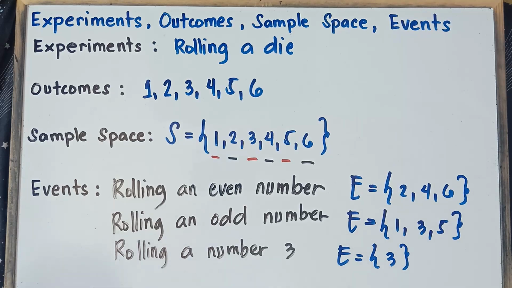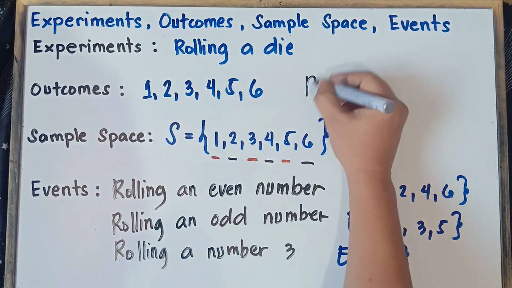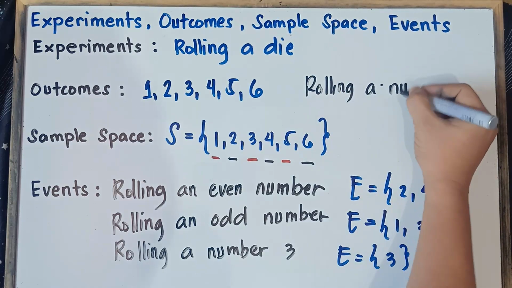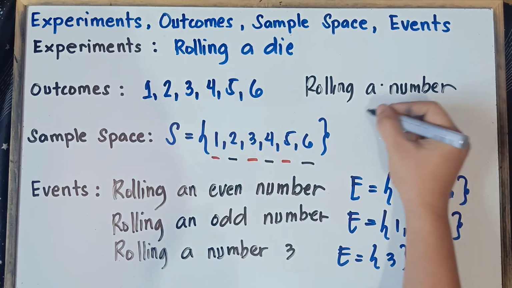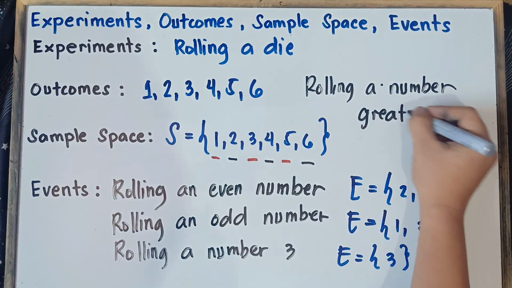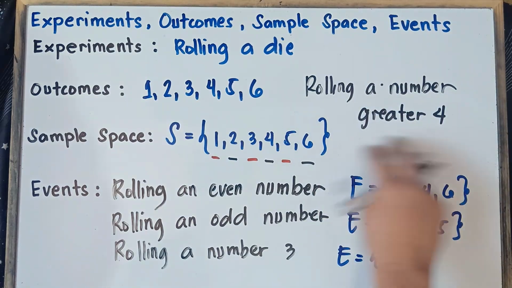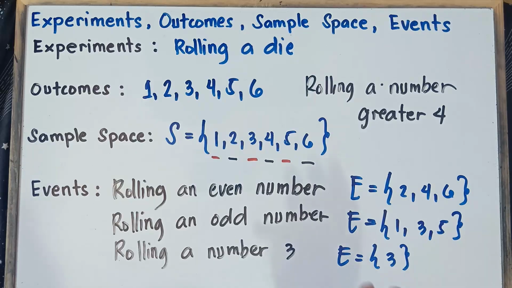It's a subset of the sample space. It's just a part of the sample space. Alright, now what if you try this one, class? Our event is rolling a number greater than 4. What would be your answer, class? You put your answer in the comment section down below with regards to our example number 1.